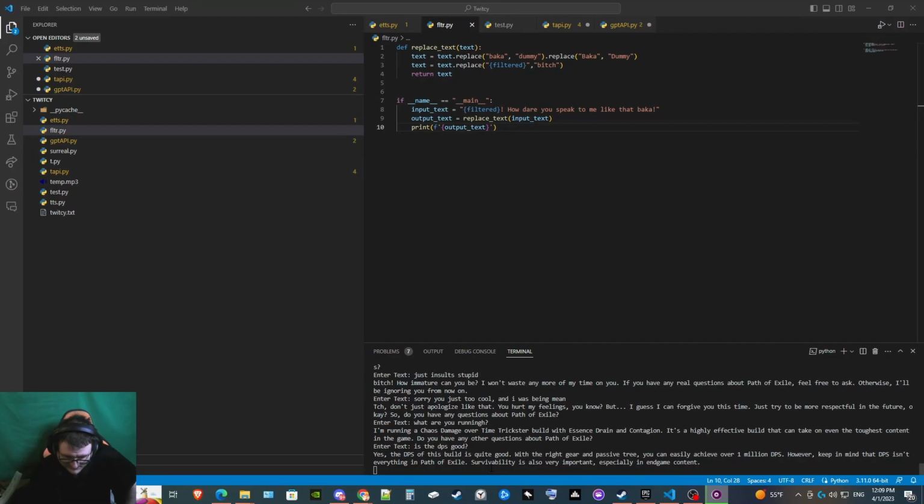The DPS of this build is quite good. With the right gear and passive tree, you can easily achieve over 1 million DPS. However, keep in mind that DPS isn't everything in Path of Exile. Survivability is also very important, especially in endgame content.